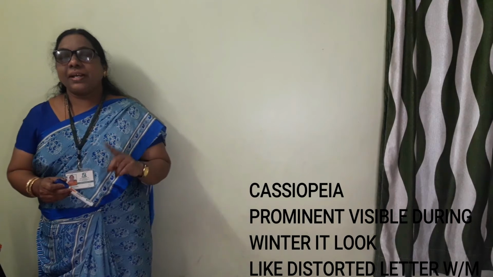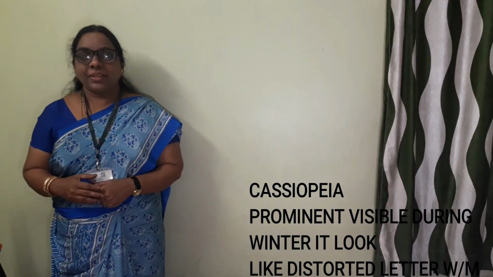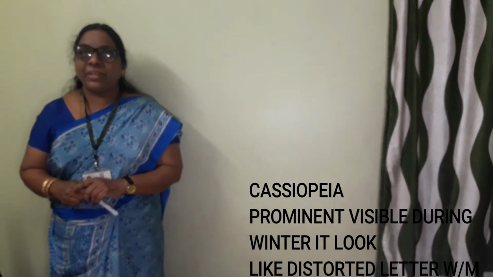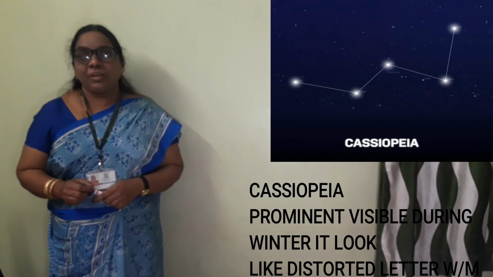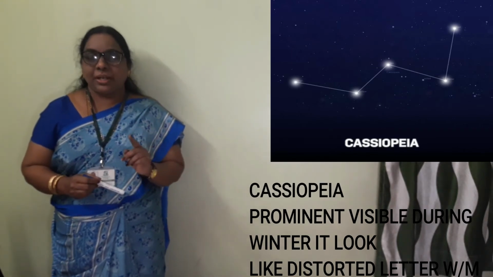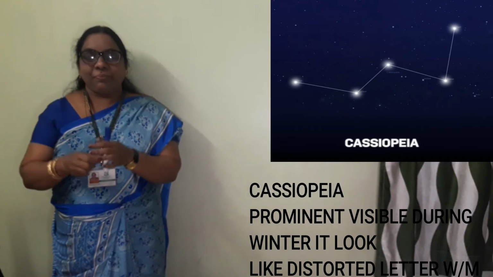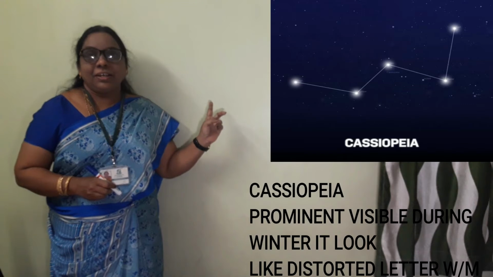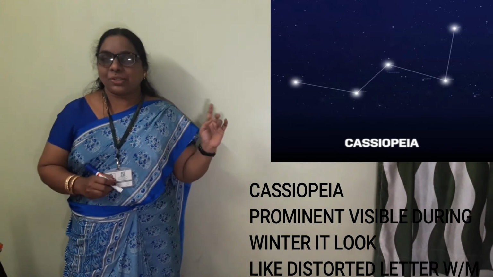Okay, this is another prominent constellation in the northern sky. This one is visible during the winter, early part of the night. Look at this particular picture, the Cassiopeia. It looks like a distorted letter, either W or an M. Distorted in the sense of being stretched. That is about the Cassiopeia.